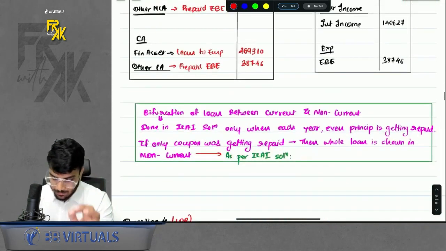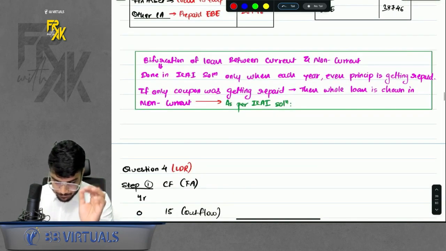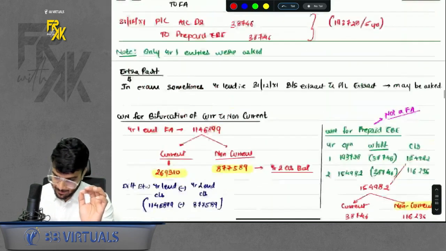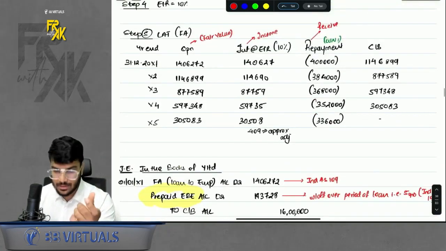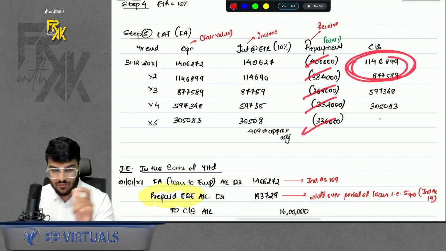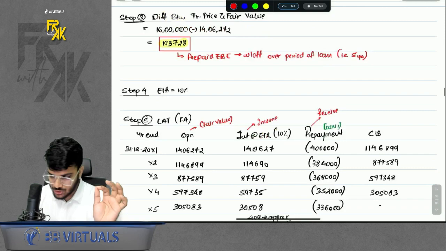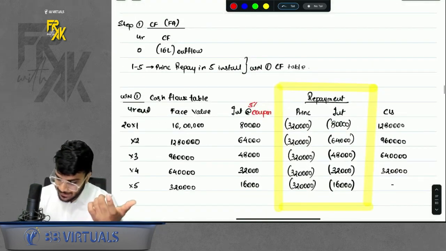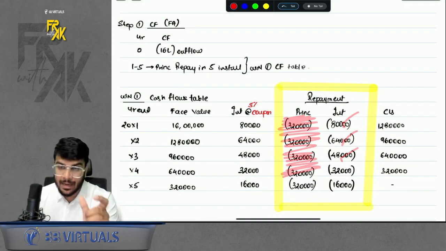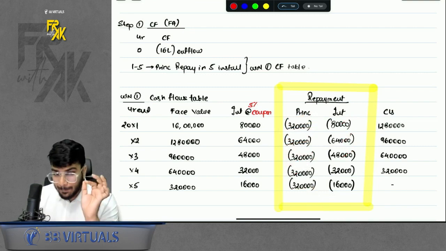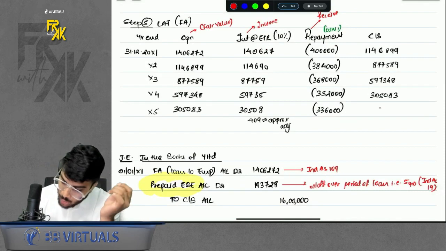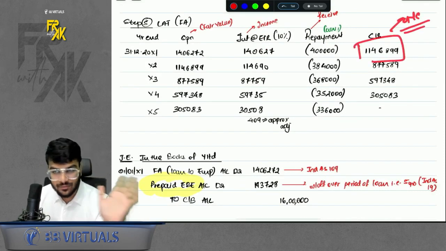Now, one more important thing I just want to tell you is bifurcation of loan between current and non-current. What ICAI has done is, whenever along with the interest, even principal is getting repaid every year, at that time they will do the bifurcation of current and non-current. But what if in this question it was a normal question where principal was not getting repaid every year, where only coupon was getting repaid and the principal got repaid at the end? If that was the case, in that case, what ICAI does is they take the whole closing under non-current. They will not give the bifurcation under current and non-current.